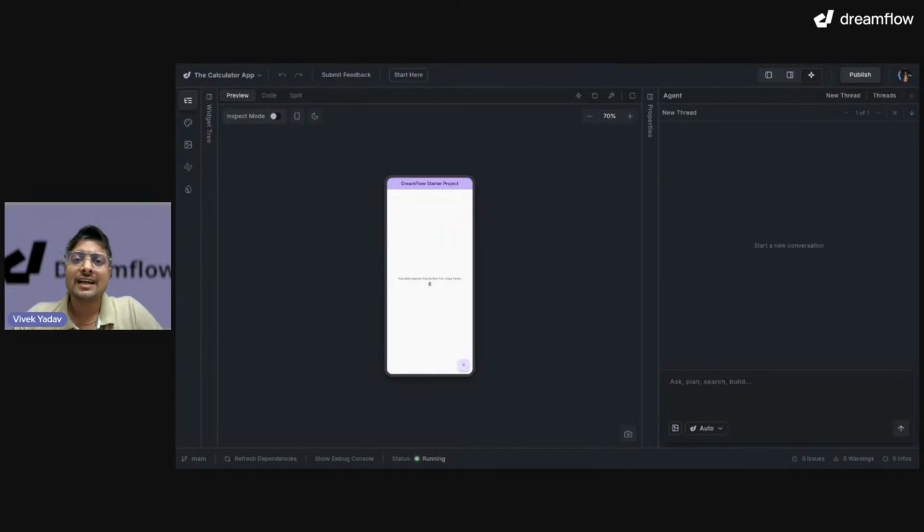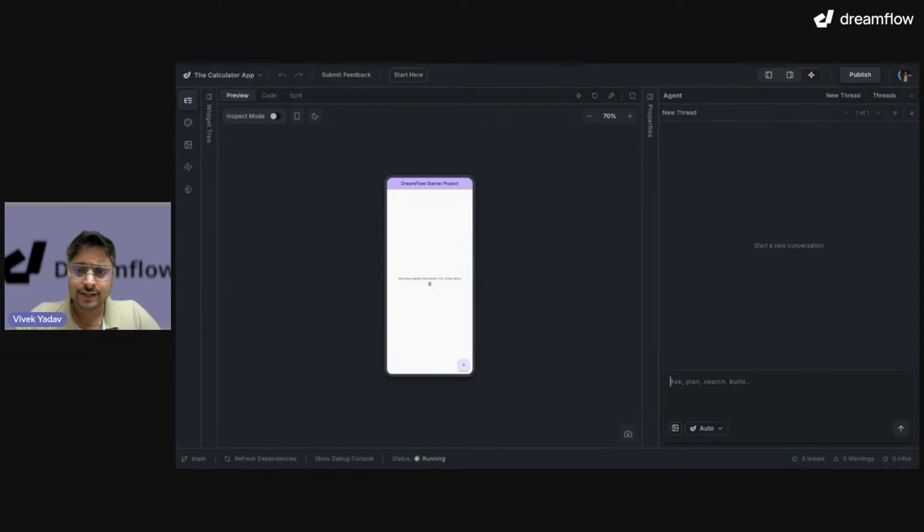So, what is our strategy to build this calculator application? I am following a simple strategy. That strategy is to give everything step by step to the agent. Do not give everything at once. Why? Because when you give everything at once to the agent, it will do a lot of work, and this is true for all agents. It can be Claude, it can be Gemini, it can be GPT-5, anyone. So my strategy over here is to provide each step one by one to the agent.